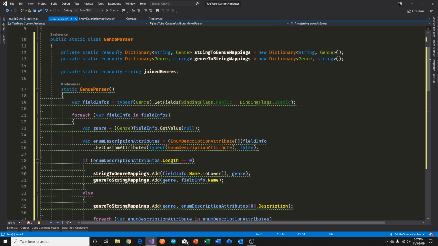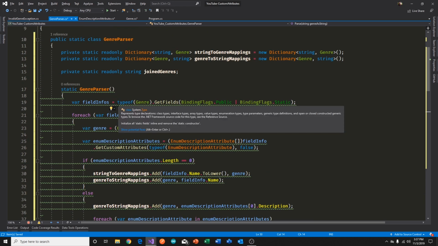All right. So this error is saying initialize all static fields inline and remove the static constructor. If you don't know what static classes are, please look at my video on performance and memory, .NET memory allocations, the memory map and performance. I'll put a link up here for that. In there, I explained static classes and type instances and so on and so forth. You're going to need to understand type instances and static classes.